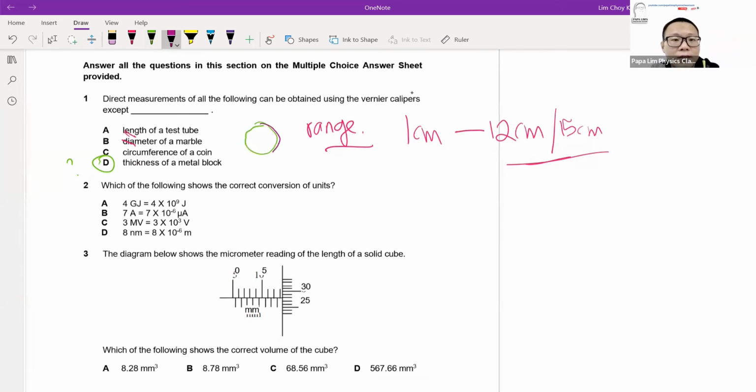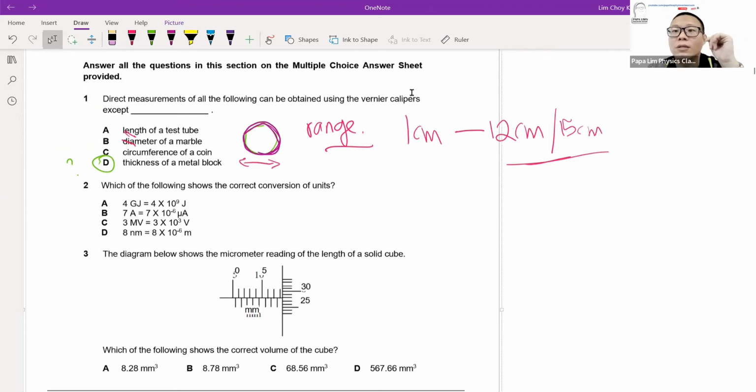Circumference is the perimeter of the circle. For the perimeter of the circle, it is confirmed 100% that it cannot be measured using a vernier caliper. Maybe if I want to measure the diameter of the coin, yeah, it's possible, I can still use a vernier caliper, but confirmed, the circumference of the coin cannot be done using a vernier caliper.